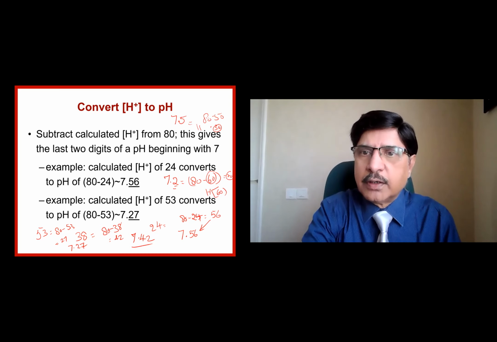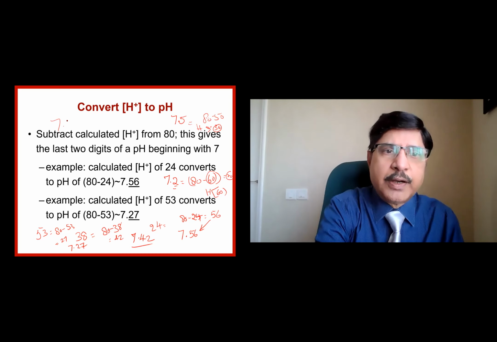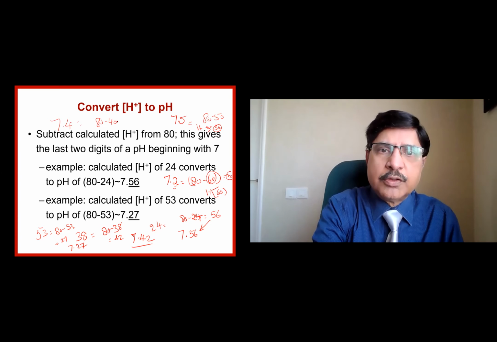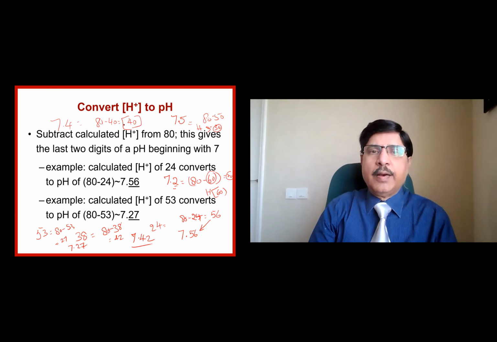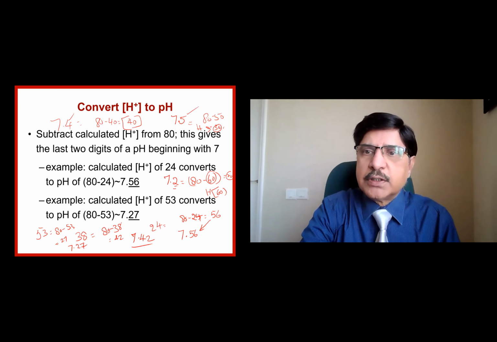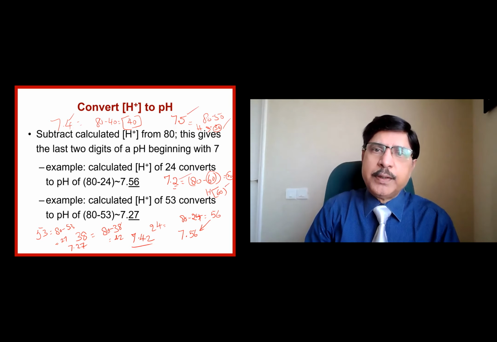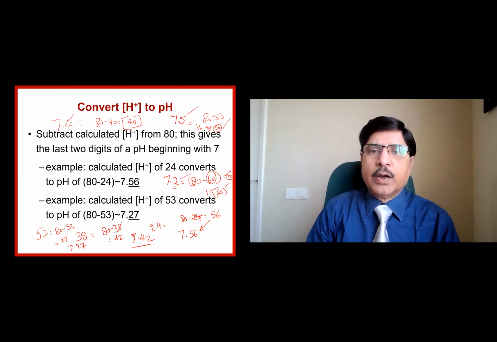My hydrogen ion concentration is less than normal, being 40. So normal pH is 7.4. What is the hydrogen ion concentration? 80 minus 40, which is equal to 40. So hydrogen concentration is 40 in the normal blood. So that is a pH of 7.4. 7.5 means 30, 7.2 means 60, like that. You should be able to convert hydrogen ion concentration into pH and pH into hydrogen ion concentration.